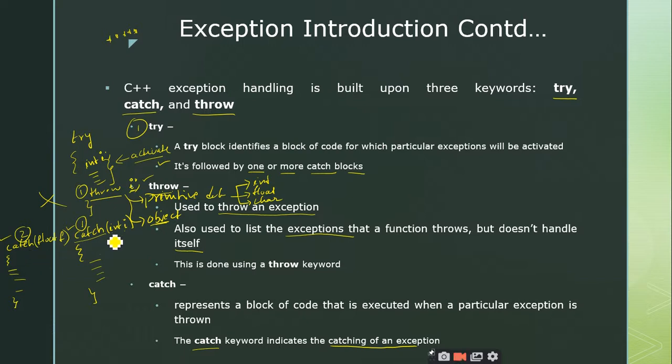Both, sir. It is 1, right? Why? Because you are throwing an integer primitive data type and the corresponding parameter for catch block 1 is an integer. Therefore this catch block will be activated. For example, assume that this i is not integer. Assume that it is float. Now tell me what this throw is throwing and tell me which catch block is executed.